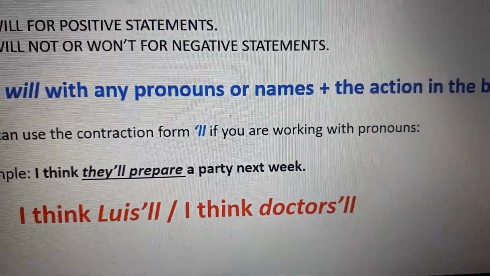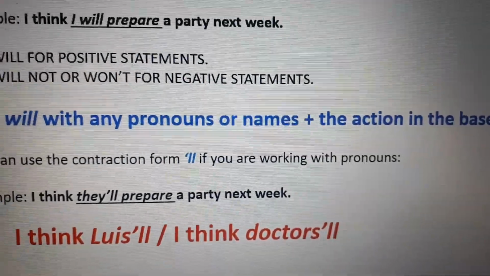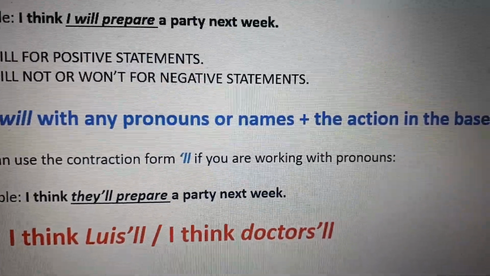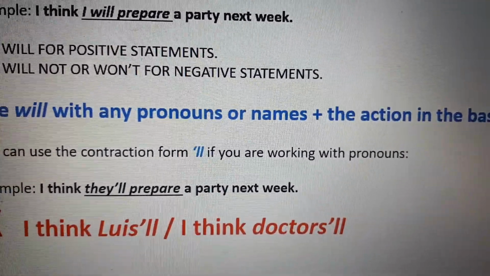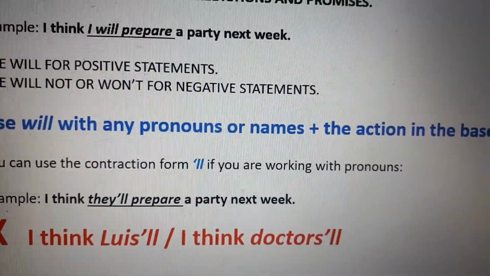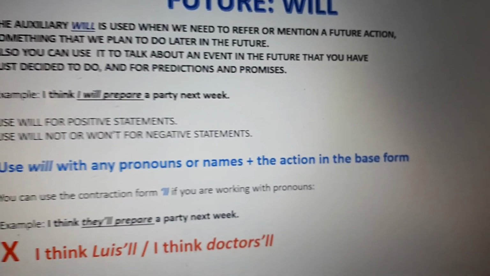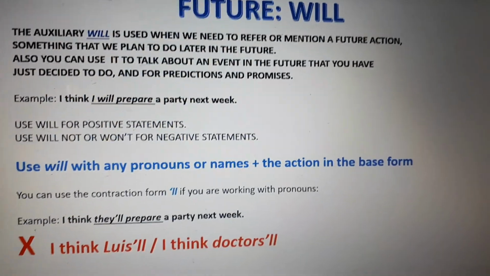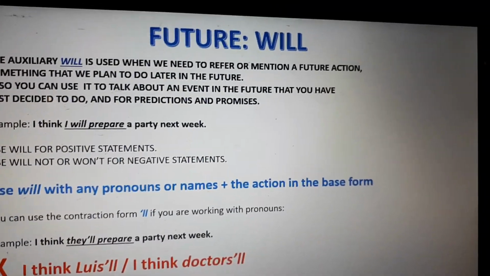Okay, so if you're going to use apostrophe double L, the contraction of will is with pronouns. Okay, not with names, not with nouns or subjects. Okay, it's a very easy topic to understand because this is to talk about future actions.